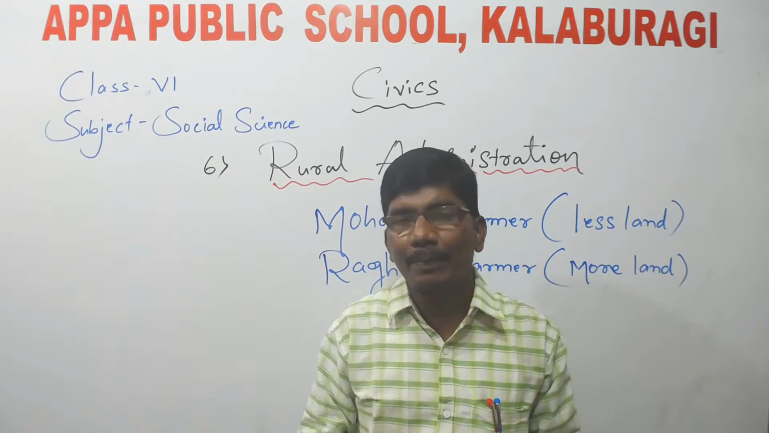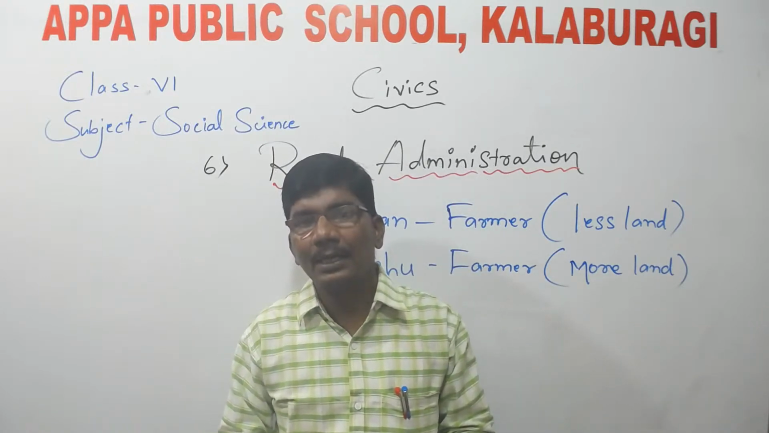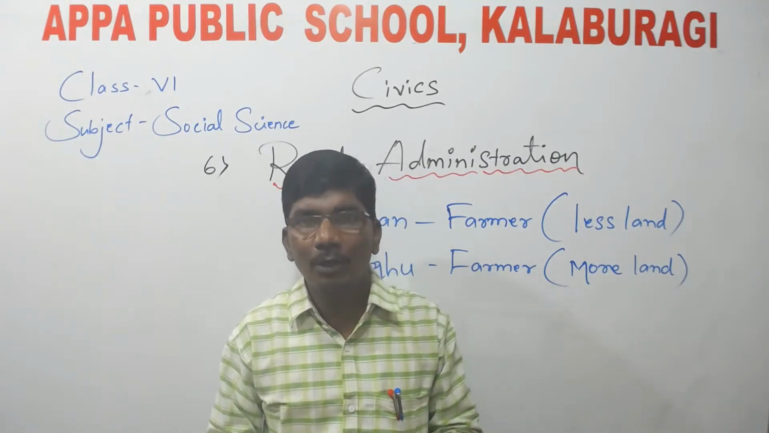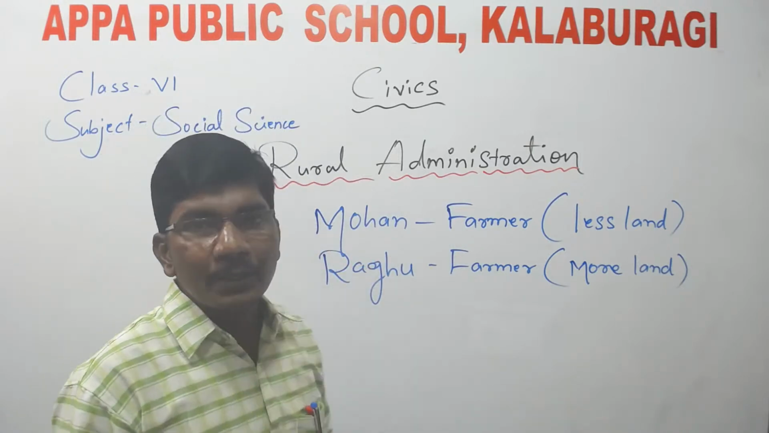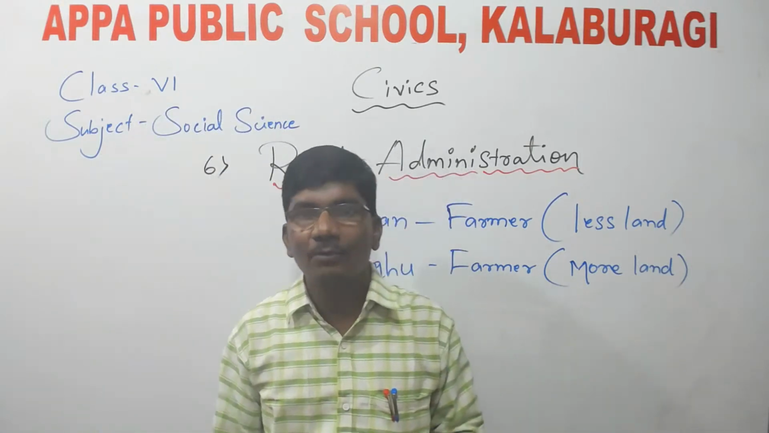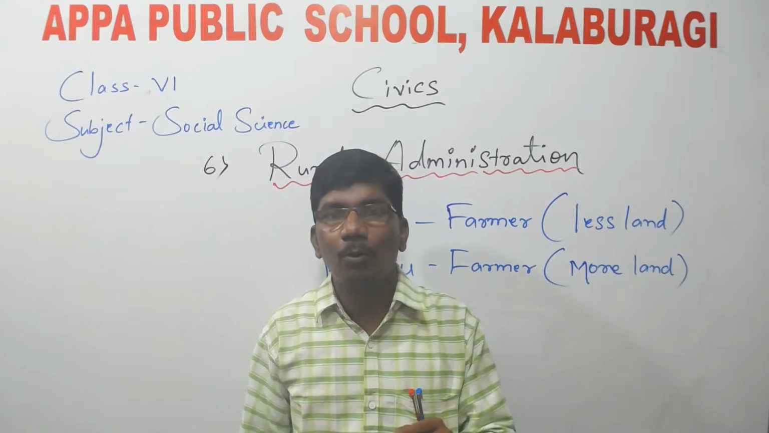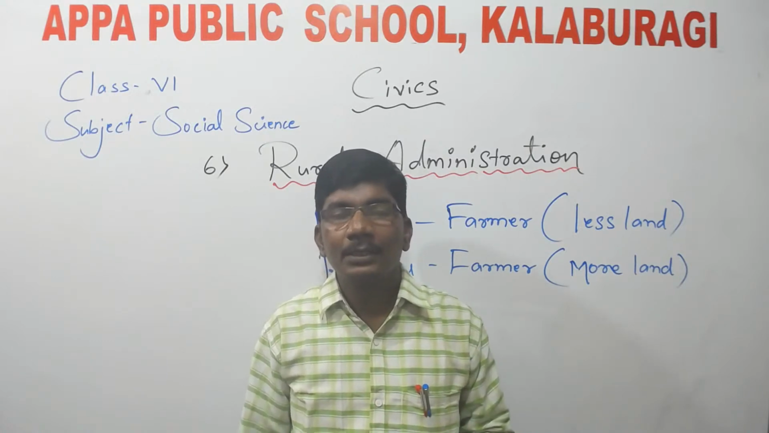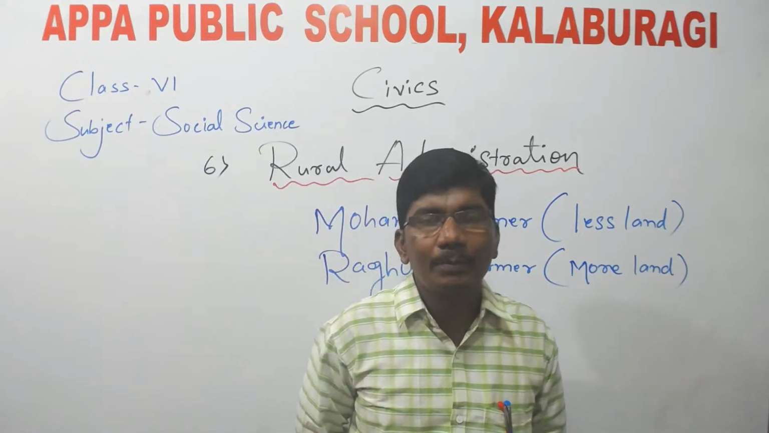If the same thing is happening with you also, what will you do? You will get angry and you will meet that person who has done that kind of work. So the same thing Mohan also did here. Mohan went to Raghu's house to ask why he had done like that, why he had shifted the boundary into his field. So when he went to meet Raghu, Raghu was available at home.